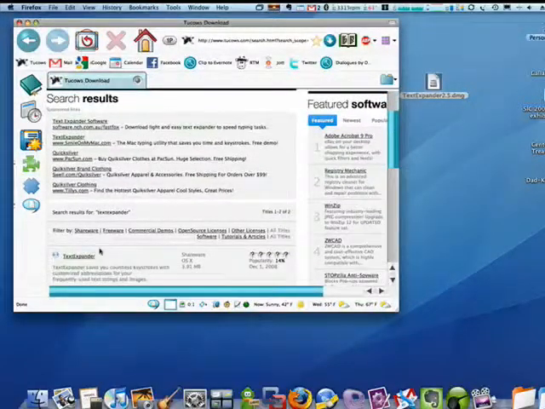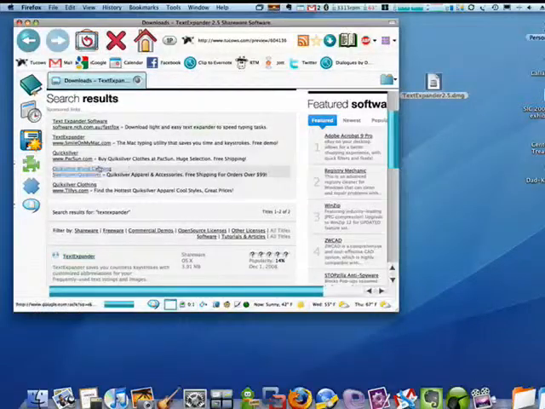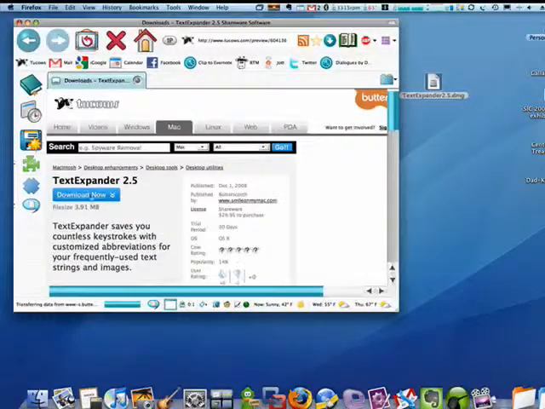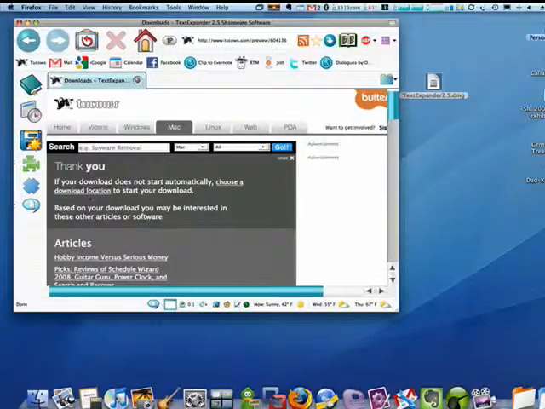Program will come up. You can click here, go to the download page, just click download now. It'll automatically download, or you can select the download location. And then once the program has downloaded, it'll end up here. Double click on the DMG file to install it.